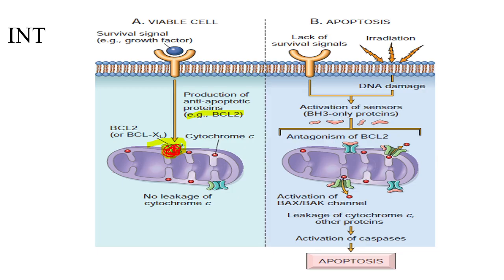There is no leakage of cytochrome C. So what happens if the survival factor, that is the growth factor or any factor that was causing the cell to remain, is removed, or I give radiation or something else? The BH3 proteins, that is the sensor proteins, as I told earlier, BIM, BID, and BAD.